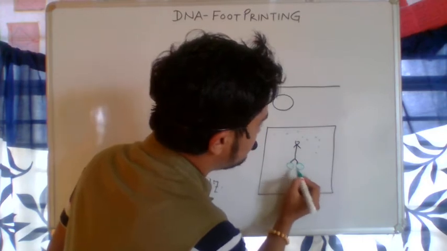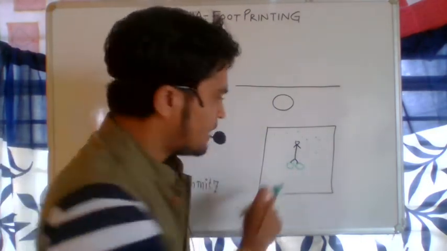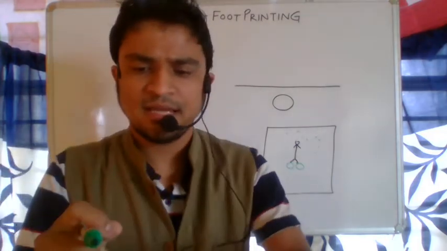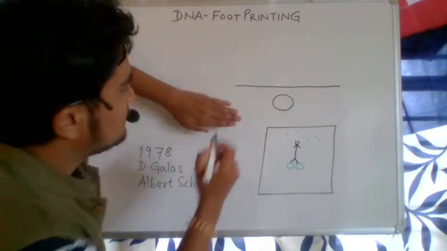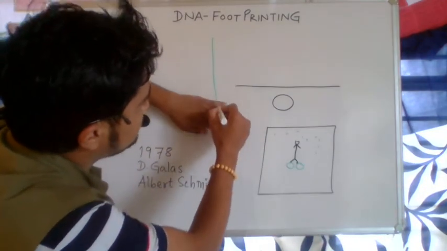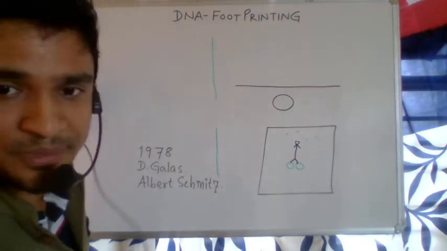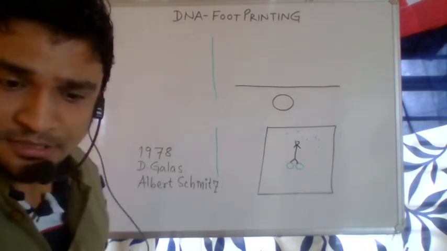Only in these two regions, the impression of your foot will appear, because you have covered it. So it is like this. Suppose I put my hand here and start drawing a line around it, so this is my footprint, correct? You can see this back-end part is known as the footprint.